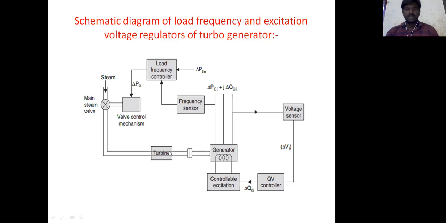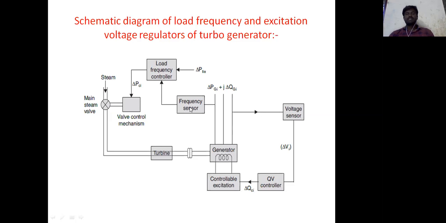So once again, here there are comparator equipments, the frequency sensor and the voltage sensor. This is the voltage controller. This is the controllable excitation. This is the turbine, and the load frequency control is there, and the frequency sensor is based on the steam input. So here when the load changes, the corresponding change in terminal voltage is compared with the base value by the voltage sensor. This is called the voltage excitation controller.